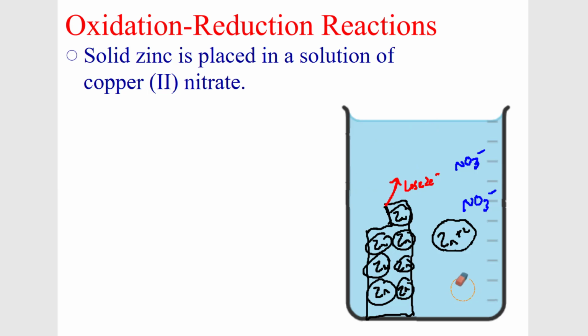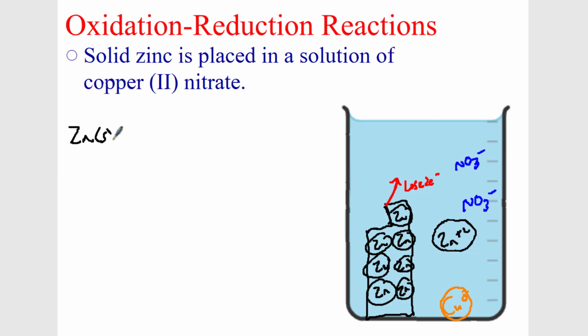And what kind of color would that be? Well, you know what copper is. Copper is kind of that brown color, and you can see it's a solid. It's at the bottom there. So we start kind of precipitating this copper. The zinc kind of gets dissolved, okay? So let's take a look at what a reaction would look like.